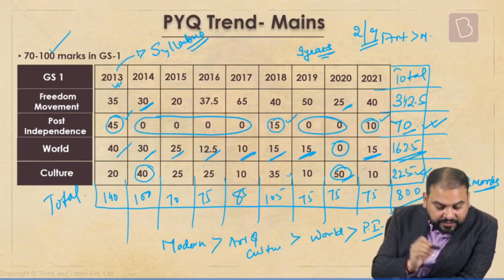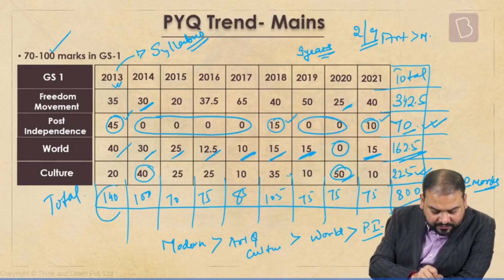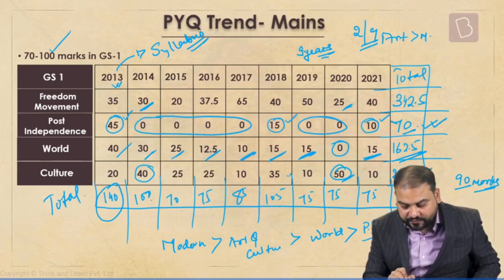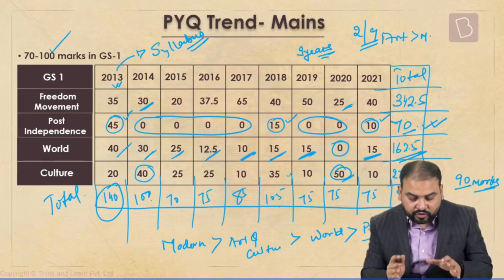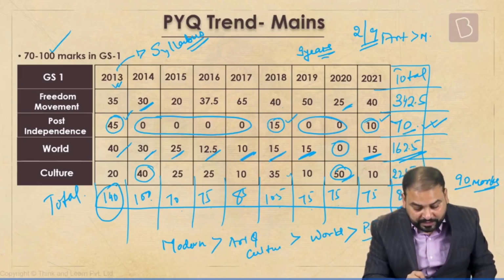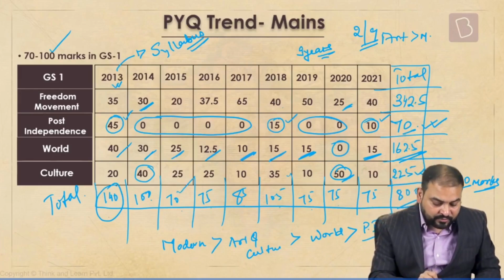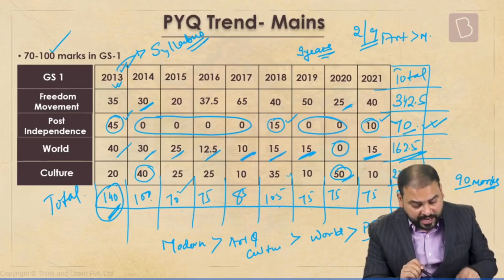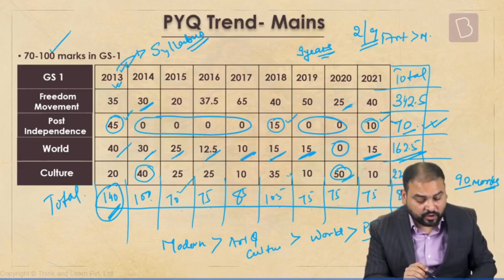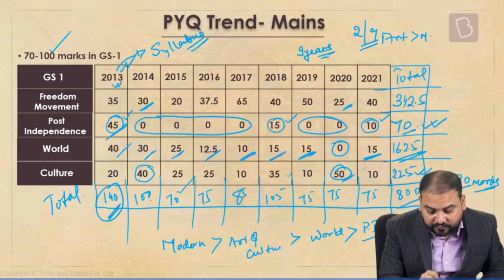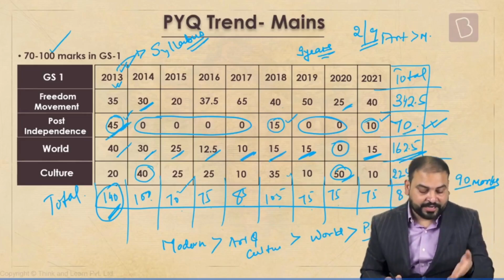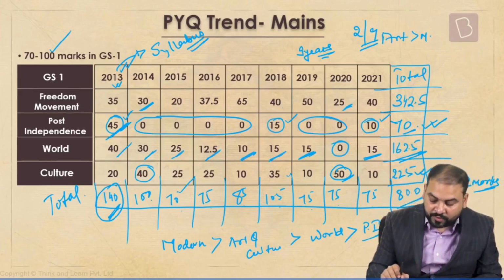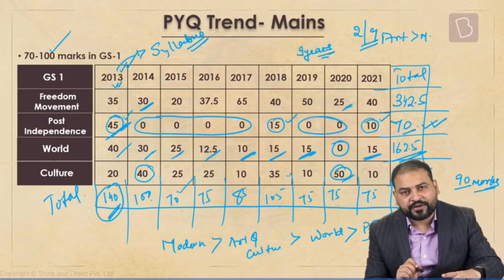And on an average, you can see 70 to 100. See, except this year, which is an aberration, you can see 100, 70, 75, 85, 105, 75, 75, 75. So usually the minimum that has gone is 70. And I'm taking this as an aberration. This was the year when the syllabus had just changed. And the aberration is because that year, there were 45 marks of post-independence questions. Had this been, let's say, 10 or 15, what would have happened? This would have come to this normal range. This year was very, very exceptional.